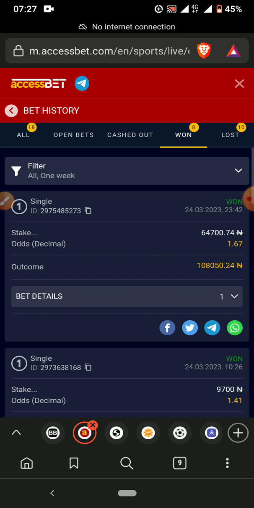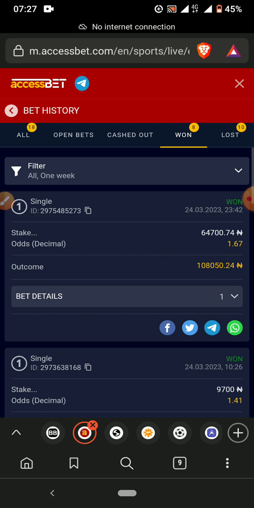I know most of us don't follow NBA. NBA is a league in basketball, the US league. I know most people don't follow it, and most people don't follow basketball, mostly it's football. But as long as one can make money through betting anywhere, I will do it, even though I don't know the teams. I only know a few of them, but as long as I can make my money on it, that's fine.